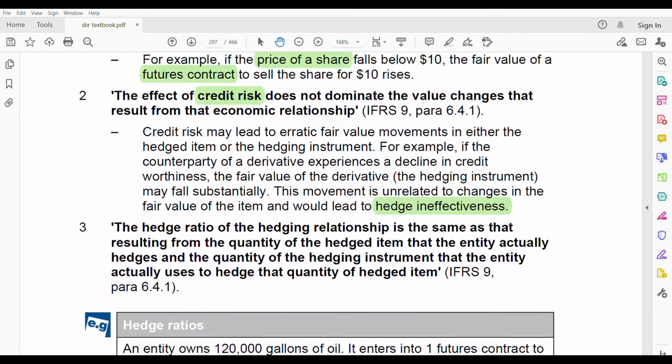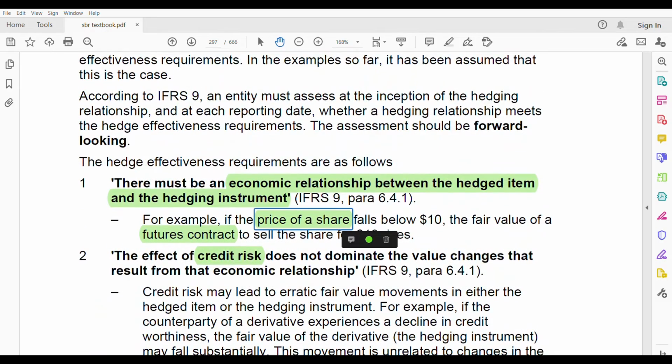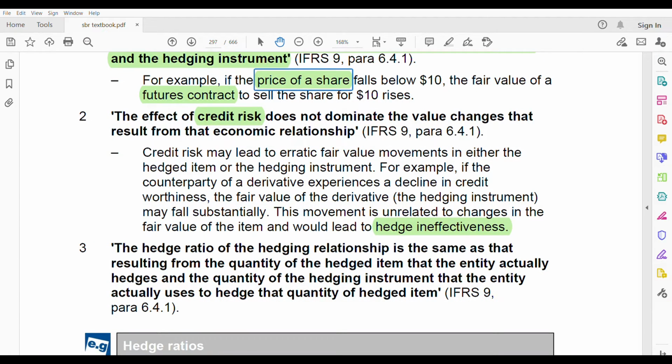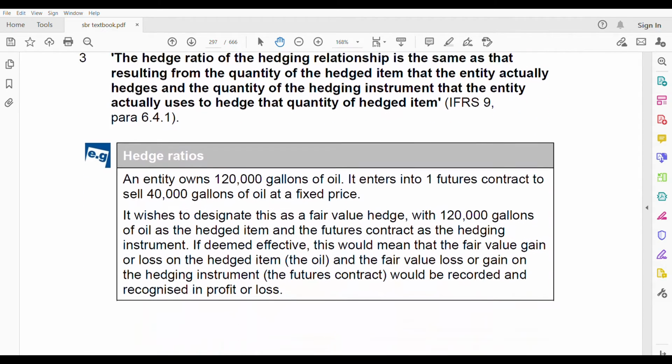And remember, all this hedge effectiveness criteria applies to both types of hedge, whether it is cash flow hedge or fair value hedge, that does not matter. It will apply for both. So it wishes to designate this as a fair value hedge with 120,000 gallons of oil as the hedged item and the future contract as the hedging instrument. If deemed effective, this would mean that the fair value gain or loss on the hedged item, that is the oil, and the fair value loss or gain on the hedging instrument, that is the future contract, would be recorded and recognized in profit and loss.